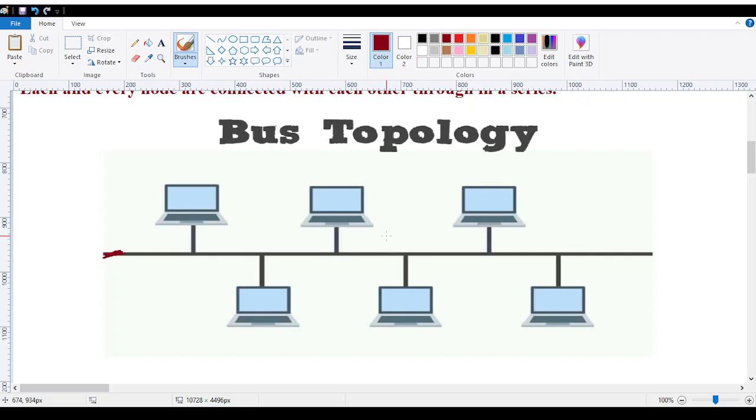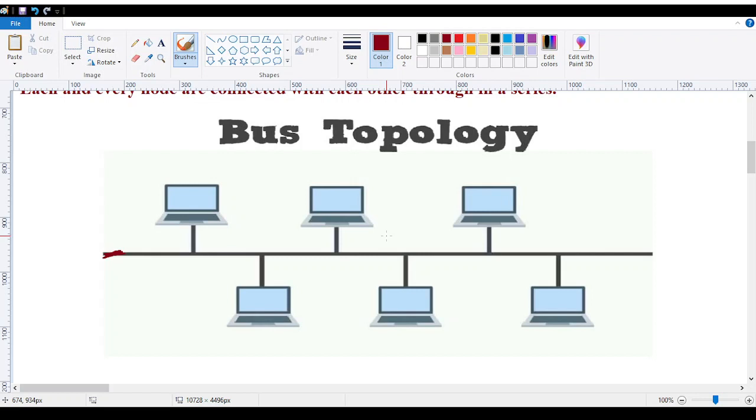Why? The thing is that bus topology relies on a single cable. Let's understand the bus topology in this way. We all travel via bus, right? We all travel via train as well. The train goes on a single path, with one track defined, that we call a railway track. On that track only, the train runs from source to destination, and in between it has different stations.